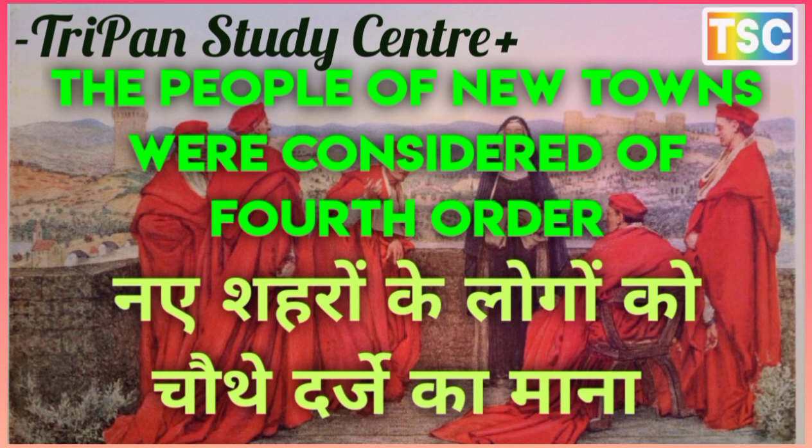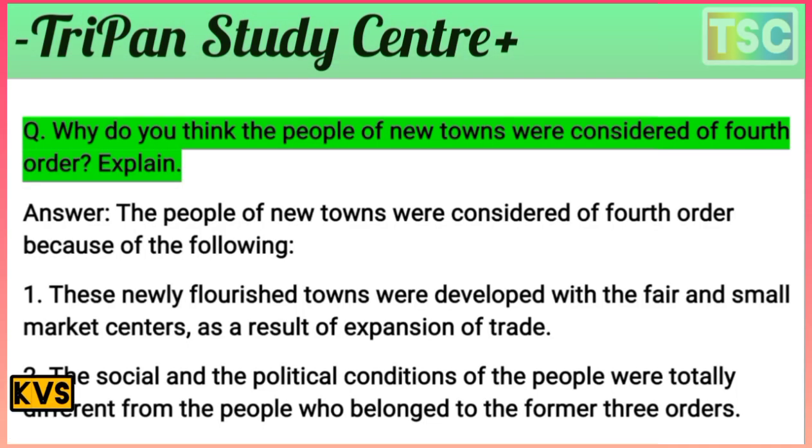The question that arrives here: why do you think the people of new towns were considered the fourth order? Explain. You know that's an important question. The people of new towns were considered the fourth order because of the following reasons.